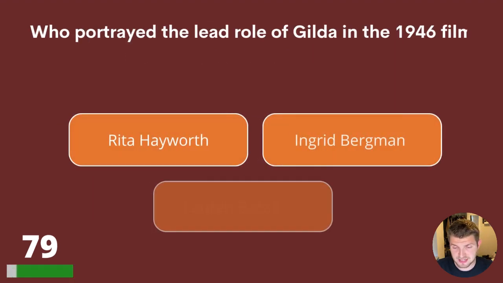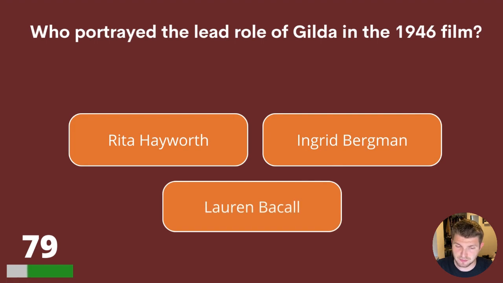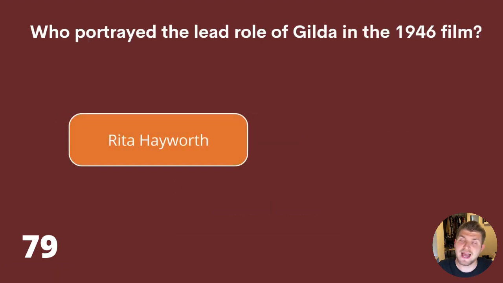79. Who portrayed the lead role of Gilda in the 1946 film? Rita Hayworth, Ingrid Bergman, or Lauren Bacall? Who portrayed the lead role of Gilda in the 1946 film? The answer is Rita Hayworth.